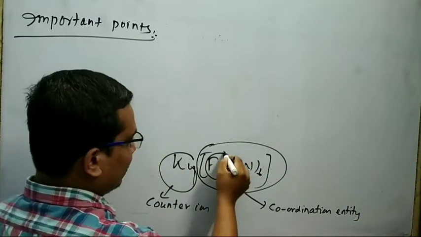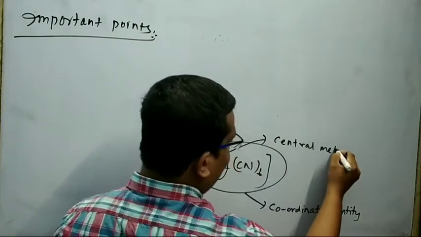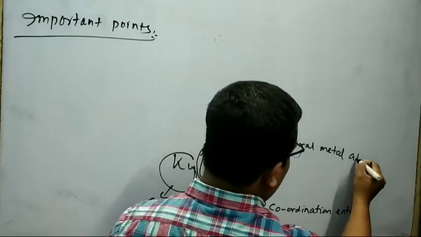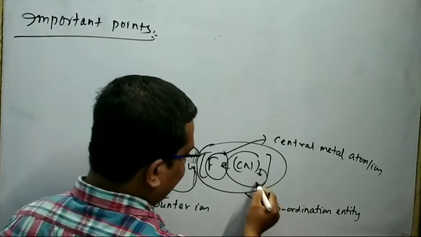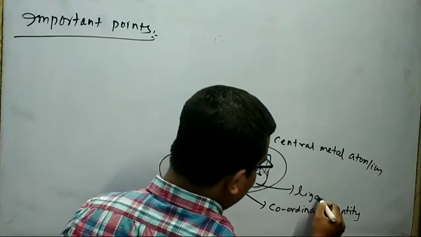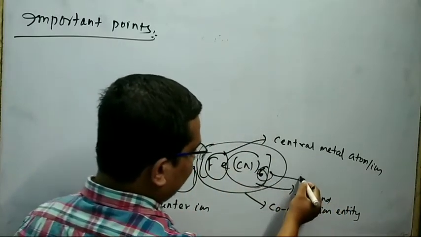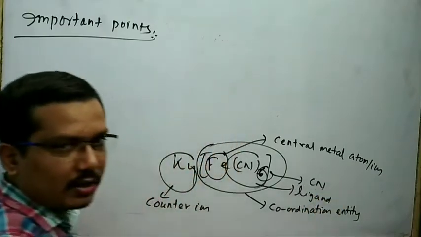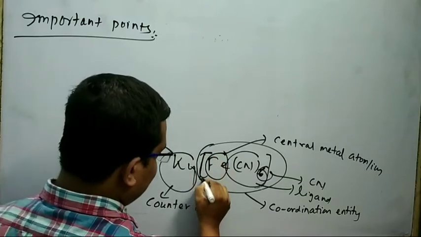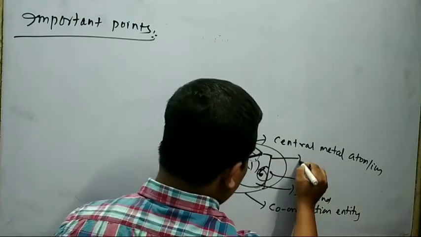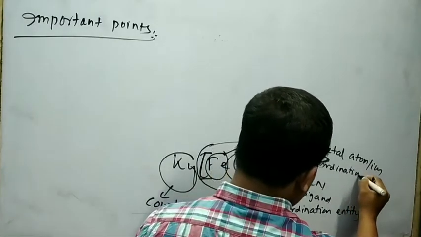This is said to be central metal atom or ion. This is said to be ligand. Here the 6 is said to be coordination number. CN means coordination number, and this bracket is considered as coordination sphere.